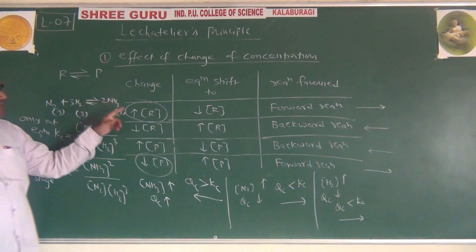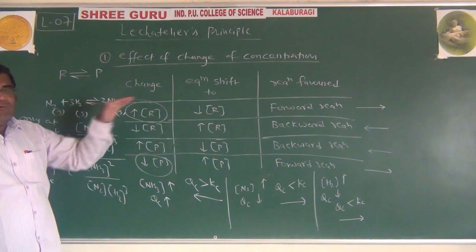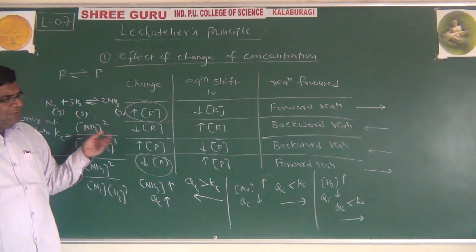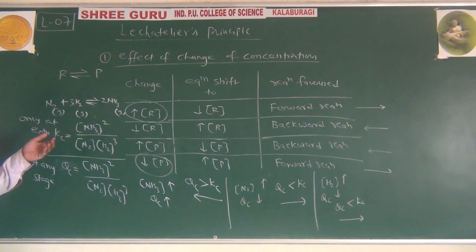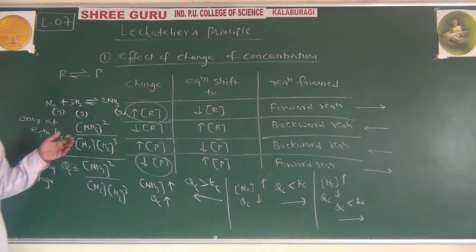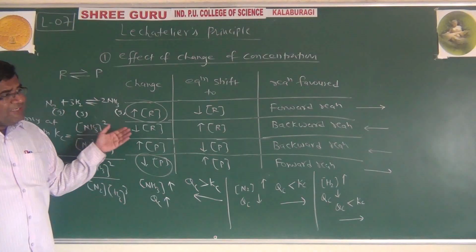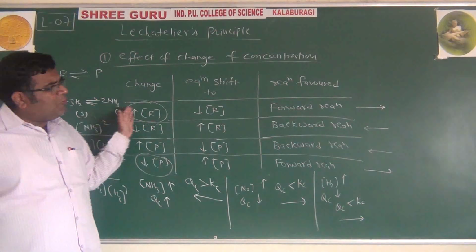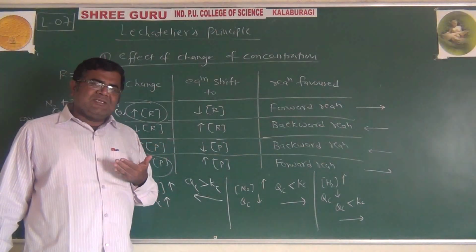We can change the concentration of reactant or product and we can shift the reaction either in the forward direction or the reverse direction. That is the application of Le Chatelier's principle. It is a very important application, because in MCQs also questions will be asked: in which direction will the reaction move? Forward direction is when more products are formed. Backward direction is when more reactants are formed.